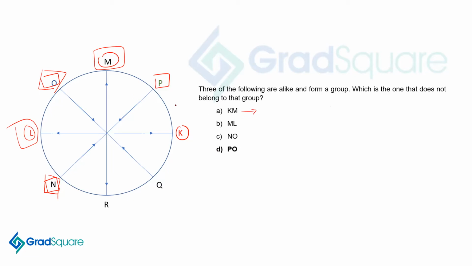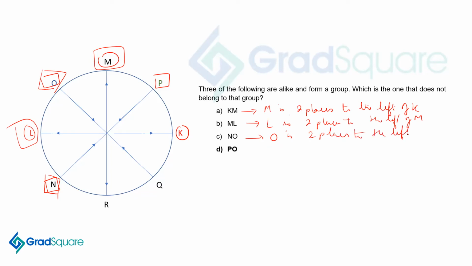So it is K and M. So we know here that M is 2 places to the left of K. L is 2 places to the left of M. We have next O and N. So we have O is 2 places to the left of N. And next is P and O. So if you look at P and O, P is looking inward and O is looking also inward.